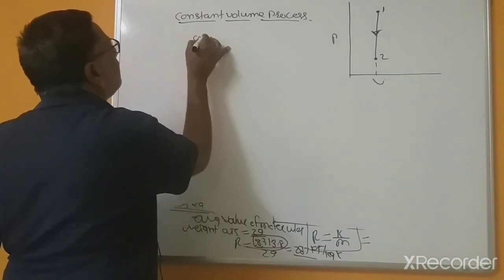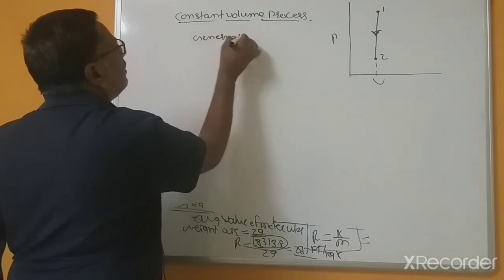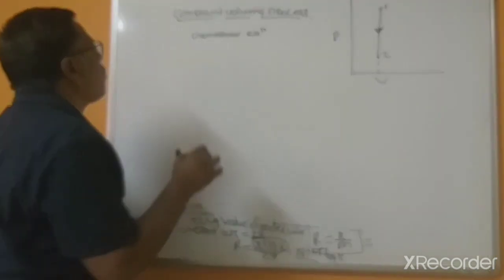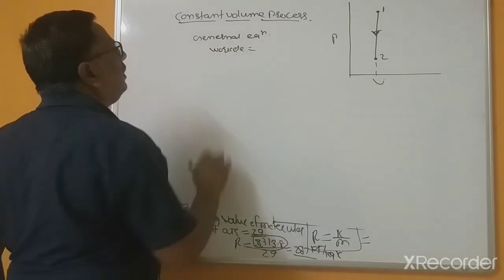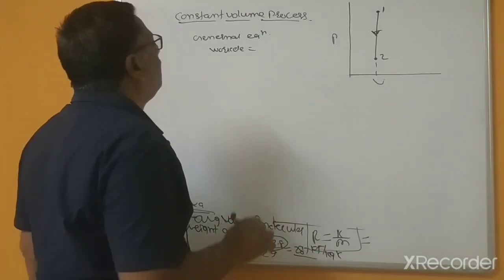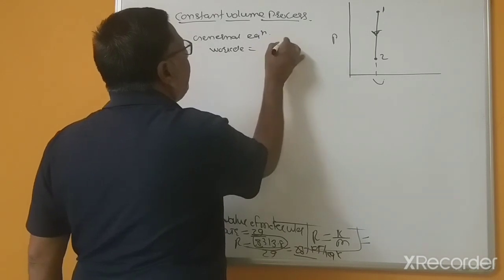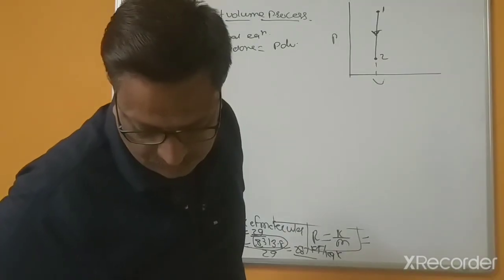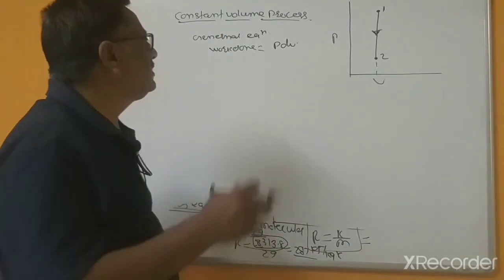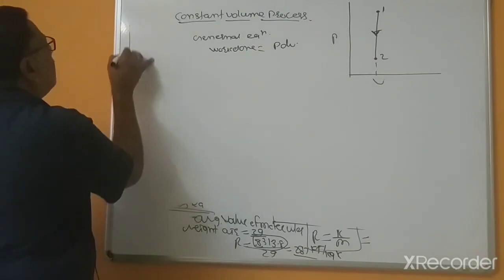Here's now general equation, general equations equal to work done equal to P into dV. This is work done equal to, general equations. For this, you can take figure.